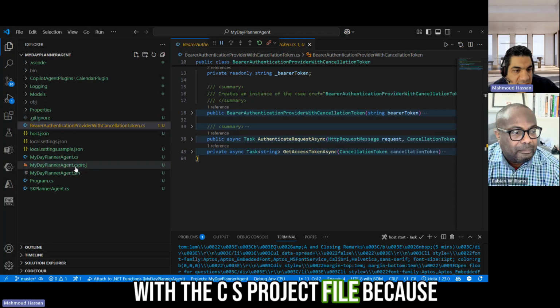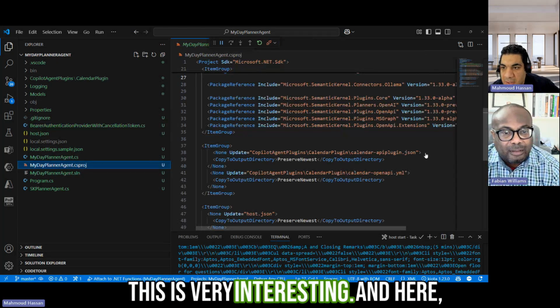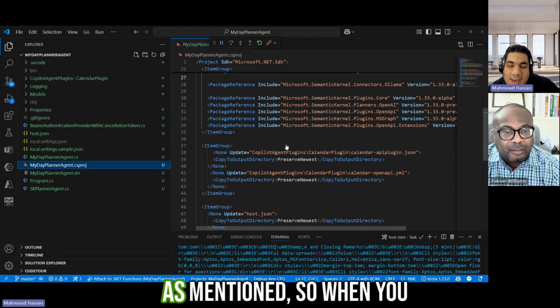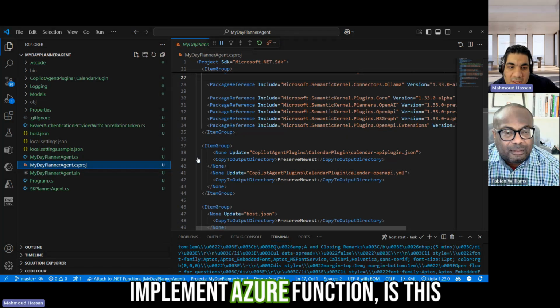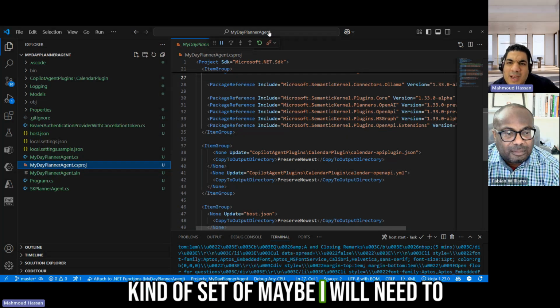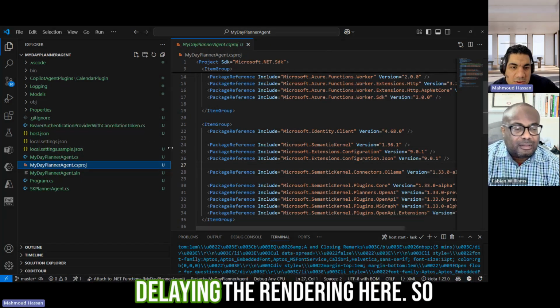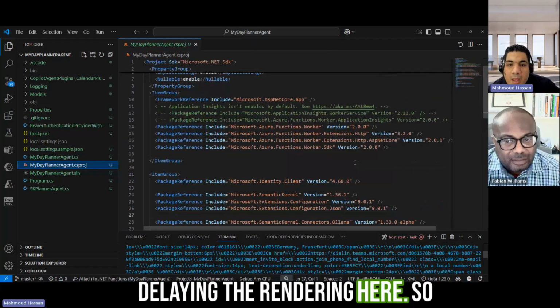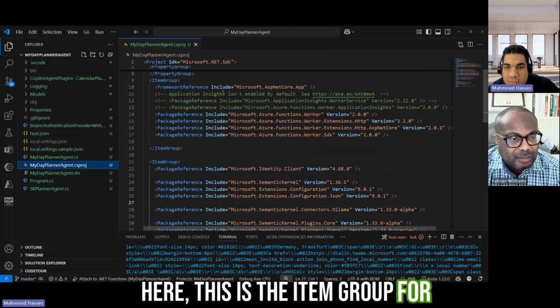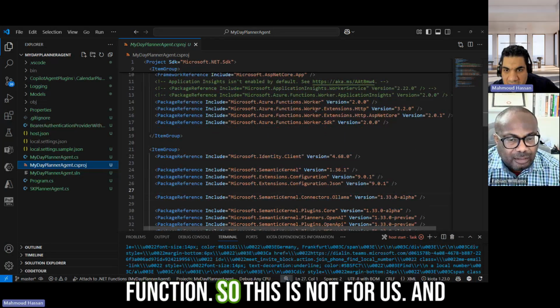Let's start with the CSPROJ file, because this is very interesting. As mentioned, when you implement an Azure function there is this kind of setup. Maybe I will need to stop debugging because it is delaying the rendering here. This item group is for everything related to Azure functions, so this is not for us.